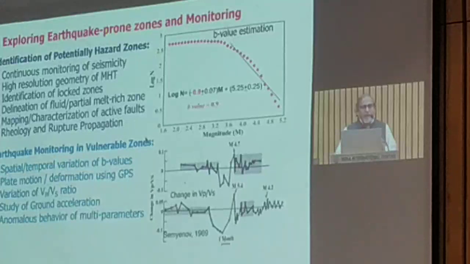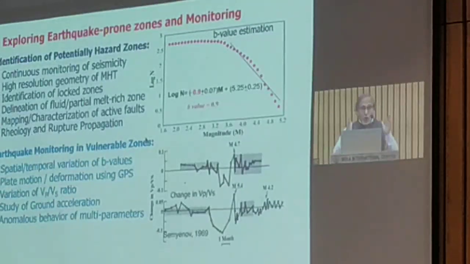How will we be able to know which region of the Himalayan part is prone to seismicity? For that, we have done extensive work for the identification of the potential hazard zones. If we look into the continuous monitoring of the seismicity, high resolution geometry of the MHT, I showed that MHT, that ramp structure and fluid presence are very, very important to understand the seismicity pattern in the region.